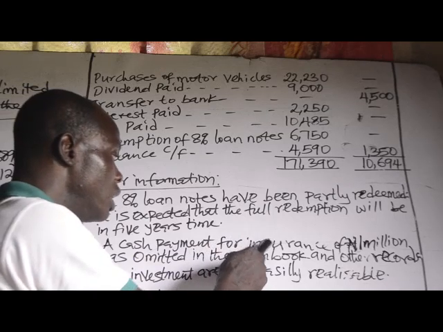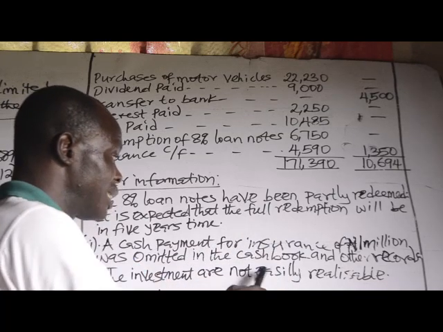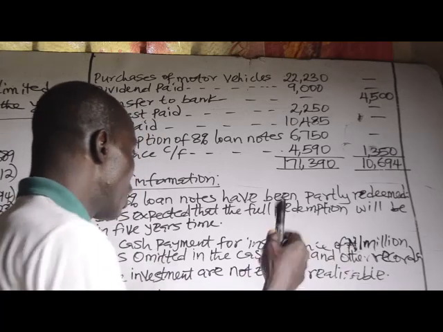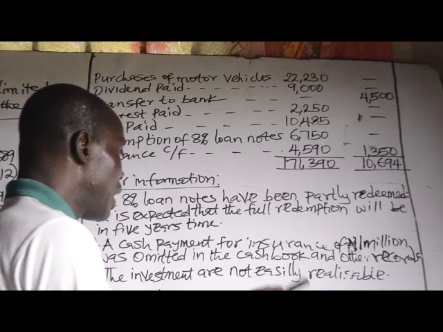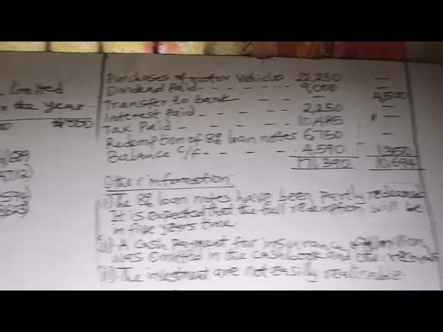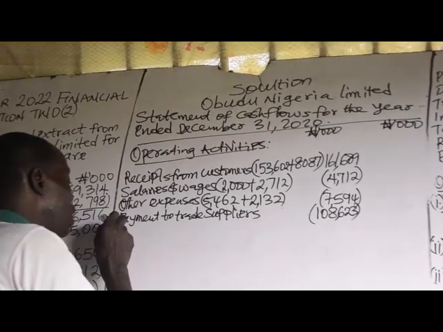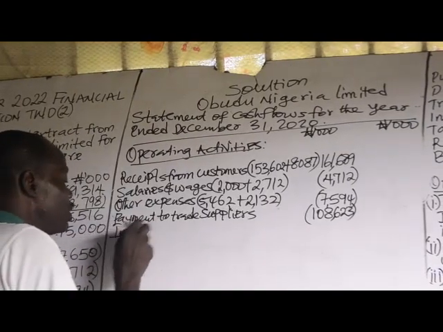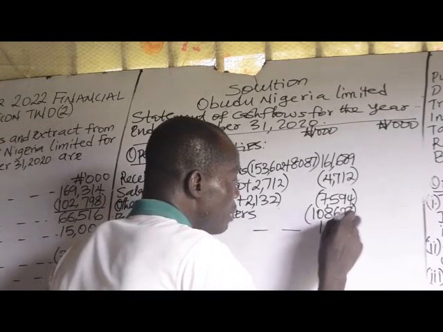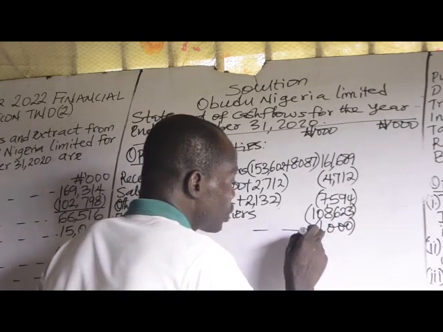So this will lead to an increase in insurance expenses while a reduction of cash. So you are going to subtract the 1 million from your cash balance, then you also include it as an operating activity. So we have insurance of 1 million.